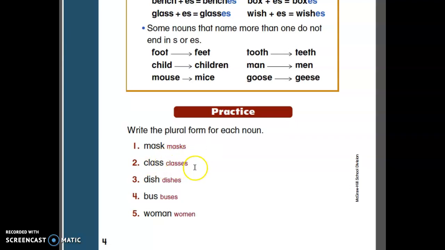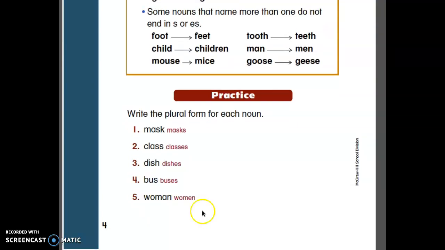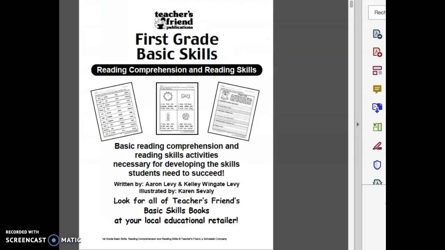Class, classes. Dish, dishes. The dishes you have in your dishwasher. You wash the dishes after eating. Boss, bosses. And this one, I just talked about it. A woman, 2 women. Woman, women. Okay, that's it.